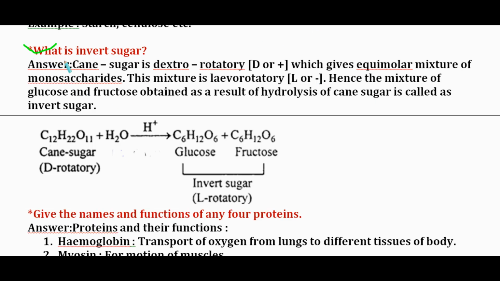What is invert sugar? Cane sugar is dextrorotatory, D plus, which gives equimolar mixture of monosaccharides. This mixture is levorotatory. Hence, the mixture of glucose and fructose obtained as a result of hydrolysis of cane sugar is called invert sugar, and this is the formula. C12H22O11 is this cane sugar and it is dextrorotatory, and after hydrolysis we get glucose and fructose, which are levorotatory.